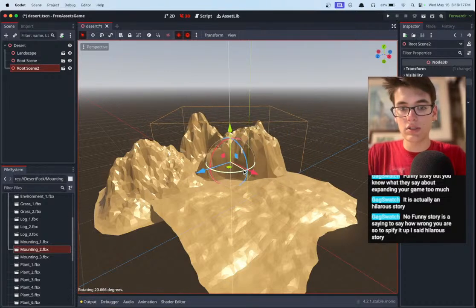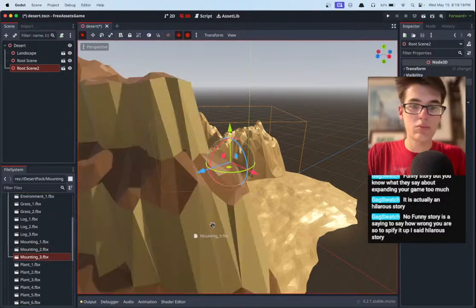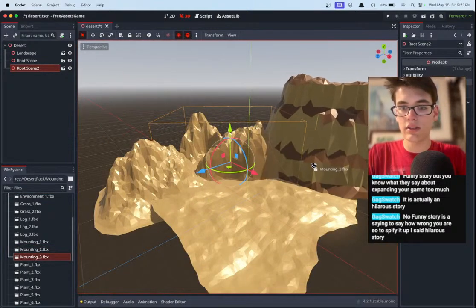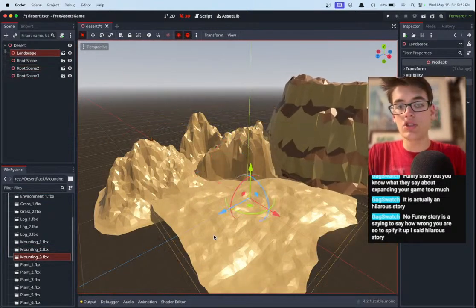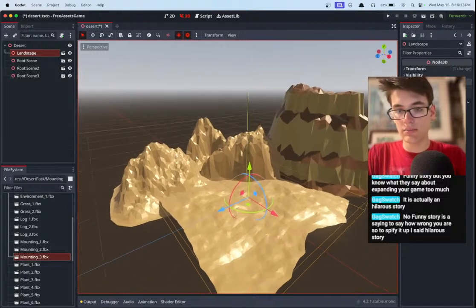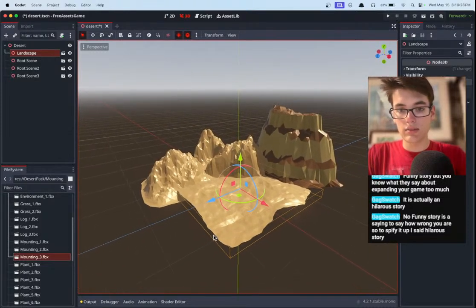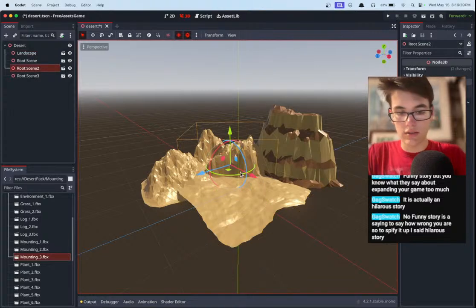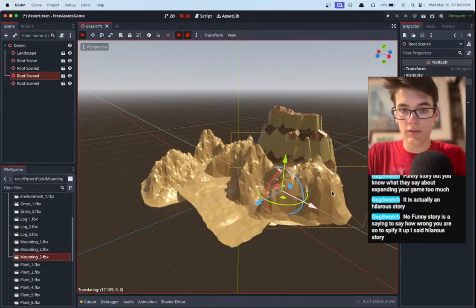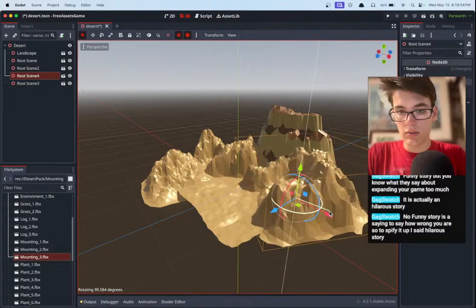So once we position a couple of these in here, I think they're all the same material. So we should, well, that's an interesting one. We should be able to actually get some modification in here. Let's go ahead and maybe duplicate one of these mountains, rotate it out a little bit.